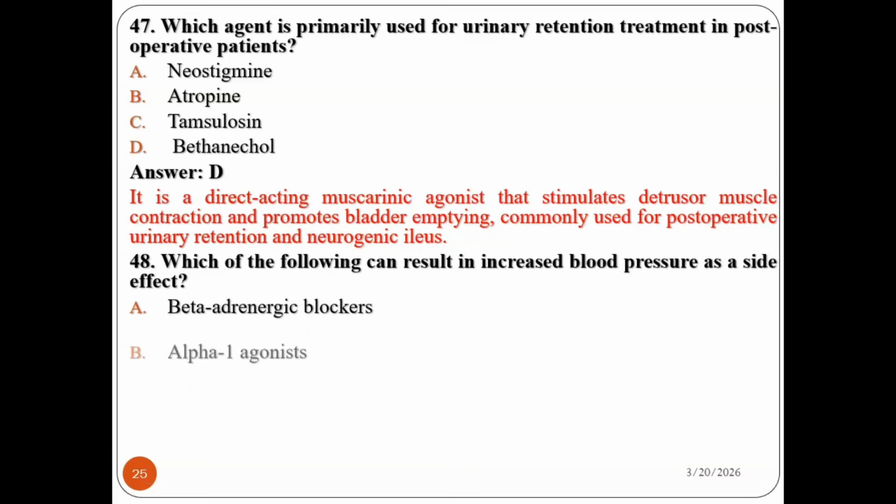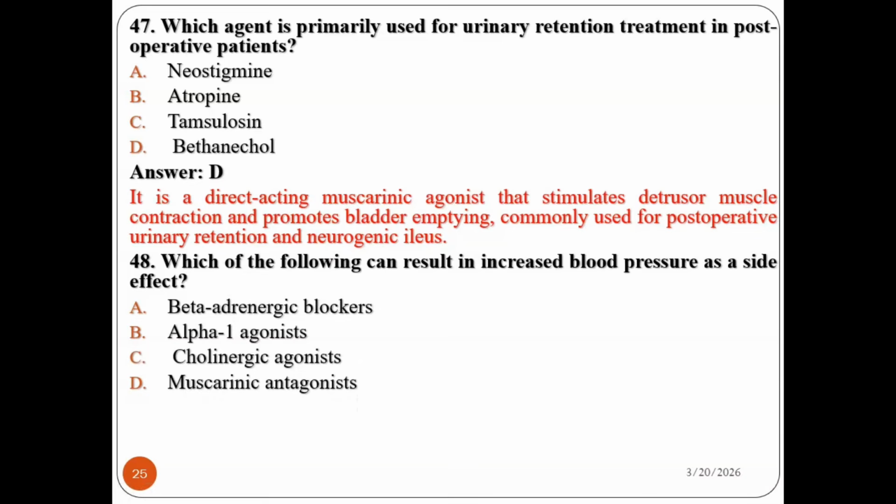Question number 48. Which of the following can result in increased blood pressure as a side effect? Beta-adrenergic, alpha-1 agonist, cholinergic, muscarinic antagonist. Yes, which agent is mainly associated with increasing blood pressure as a side effect?